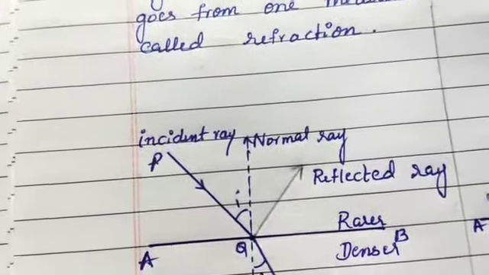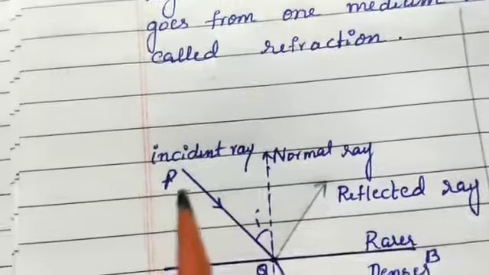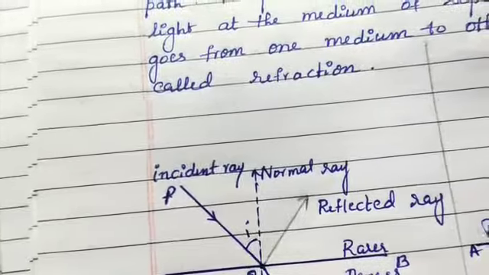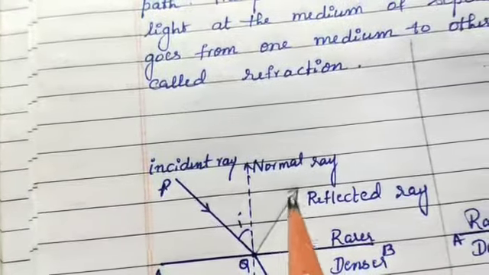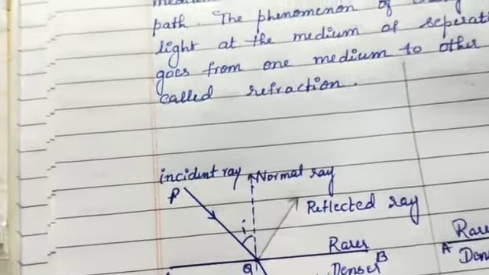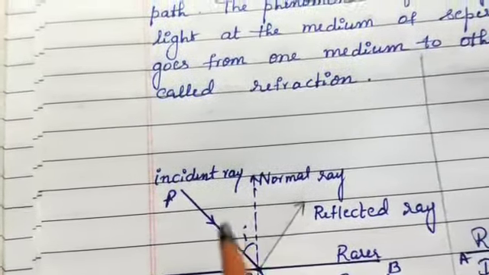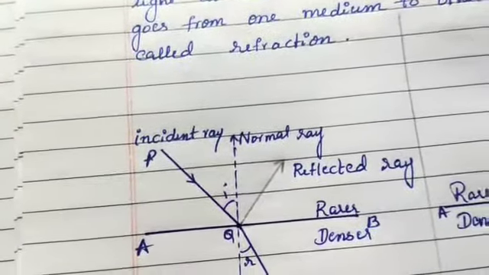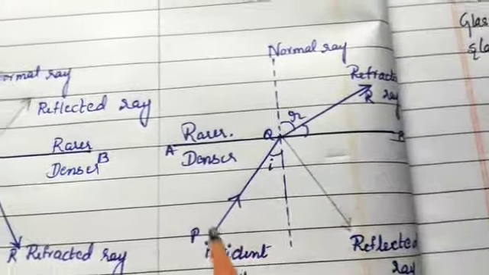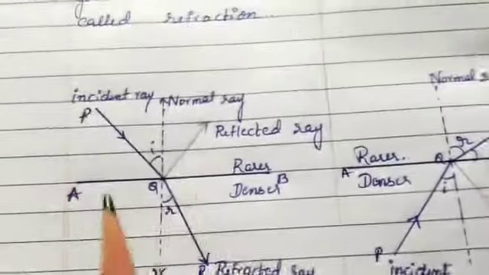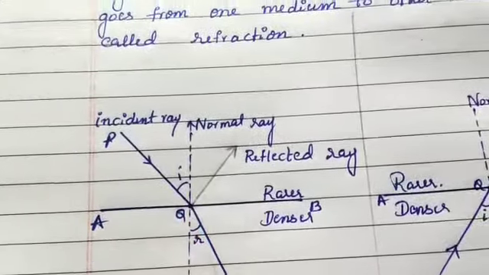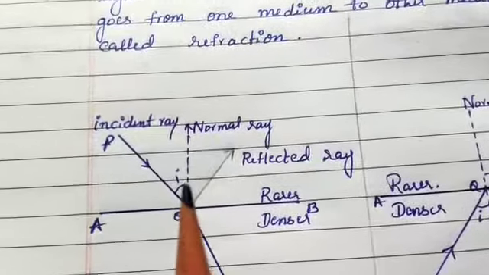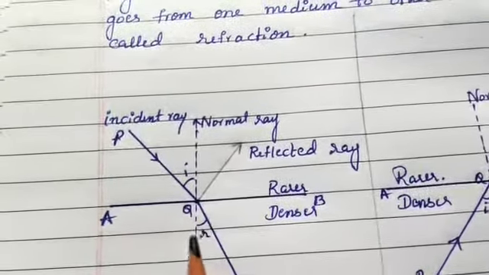Reflection of light means what? When light is incident on the interface between two media, the light ray comes back to the same medium again. That means the incident ray and reflected ray both lie in the rarer medium only, or both lie in the denser medium only. It is not transferred to the other medium, so both are in the same medium. Here this is the angle of incidence, and this is the angle of refraction.